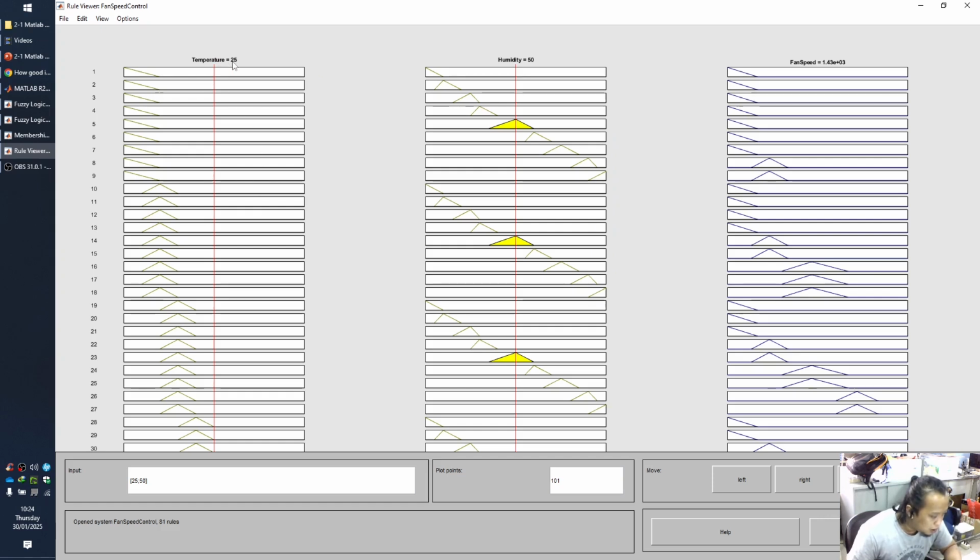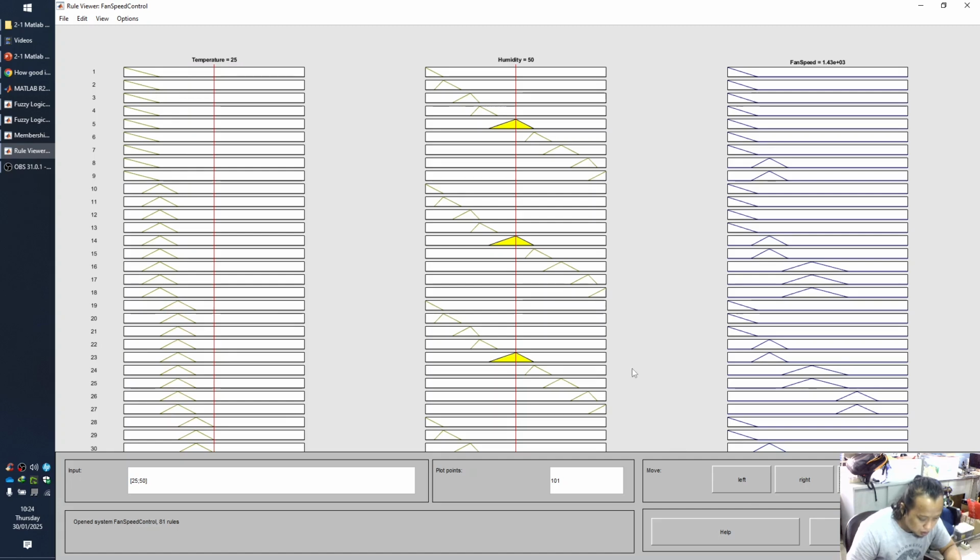So if the temperature is set to 25 and the humidity is 50, where is 25? Okay, this is 25.